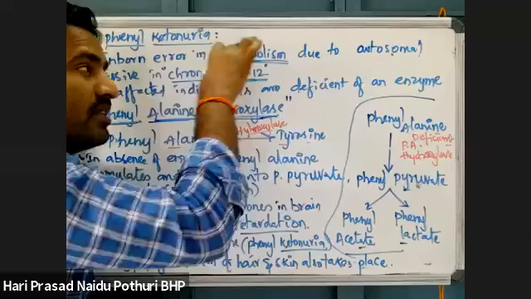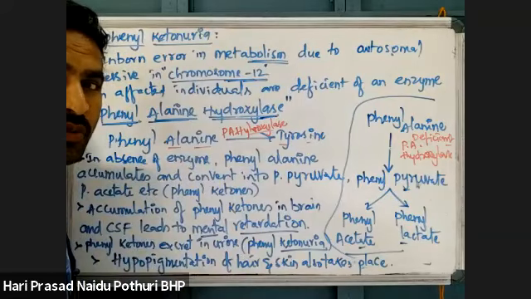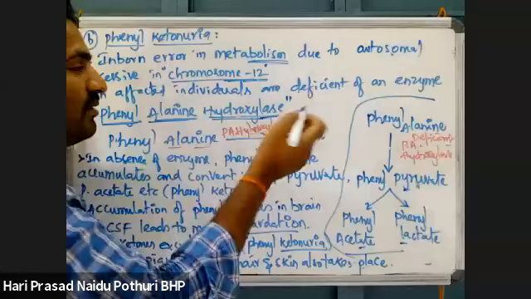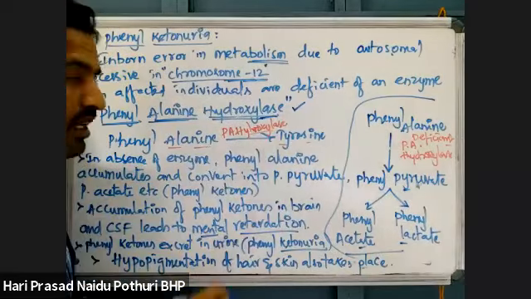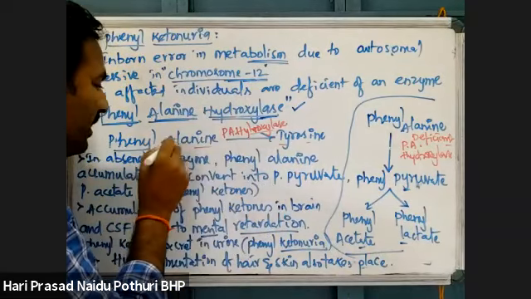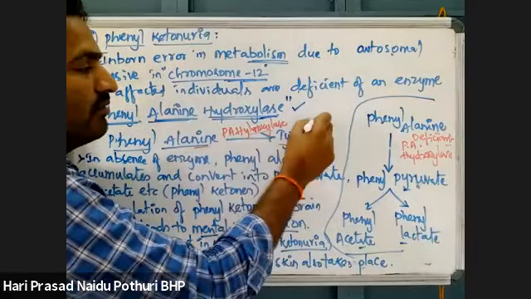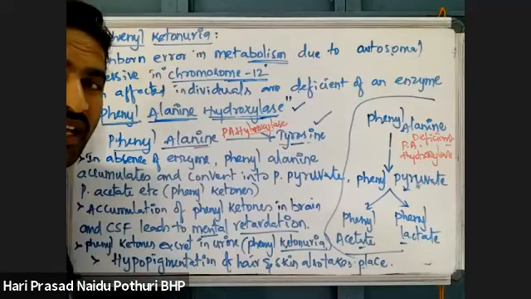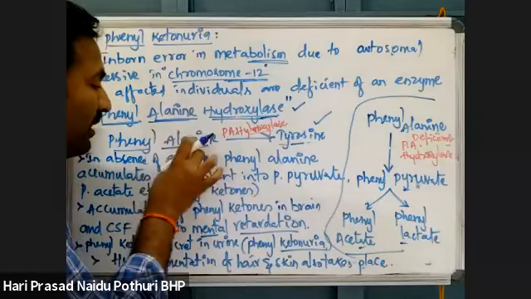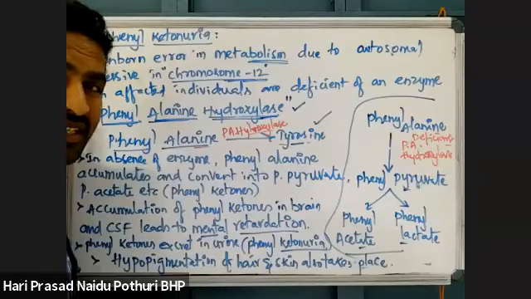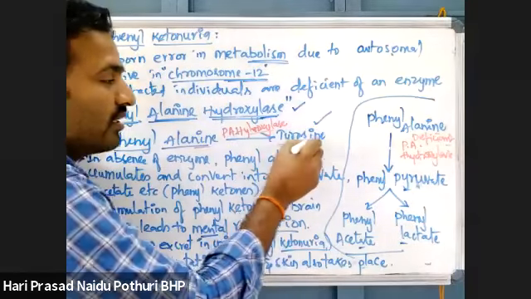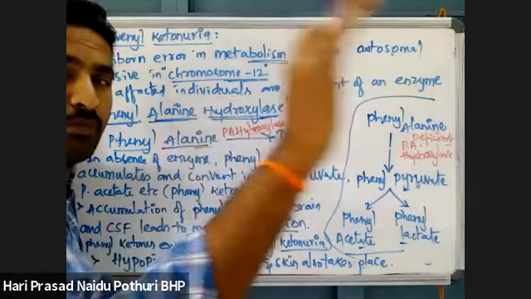If that gene is expressed, meaning dominant, then this enzyme will come. This enzyme will convert phenylalanine into tyrosine. Then tyrosine will be involved in normal metabolism. Phenylalanine concentrations will be decreased, and tyrosine will be taken for protein synthesis.